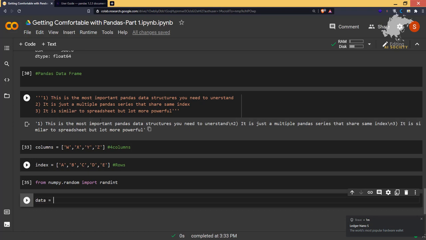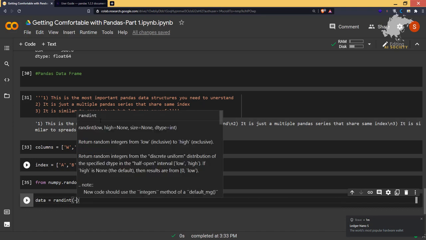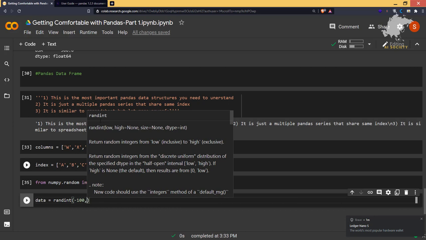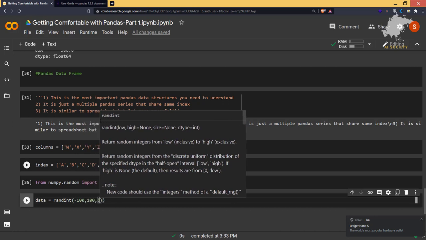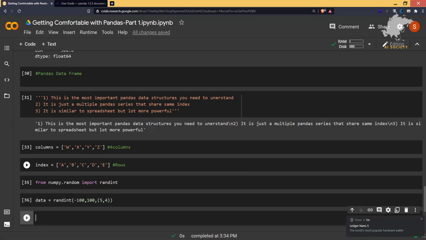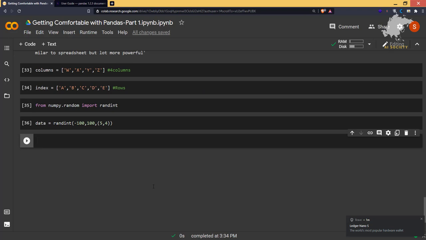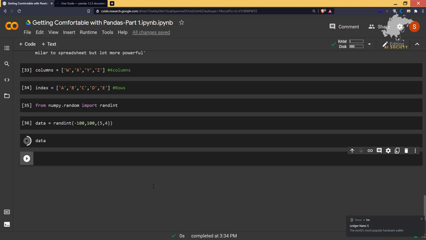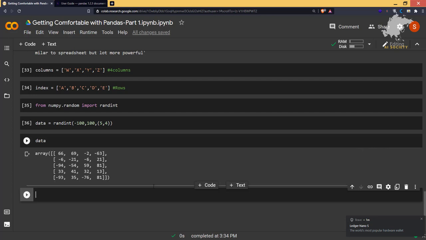Let's have some data which is some random integers, that means randint between -100 and 100, in the shape of 5 comma 4. Then let's say we have data here. So data has these many values right now.